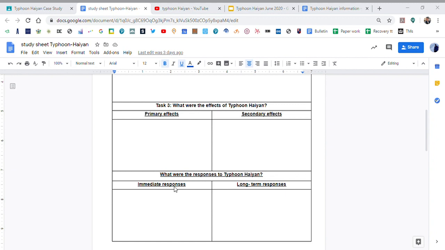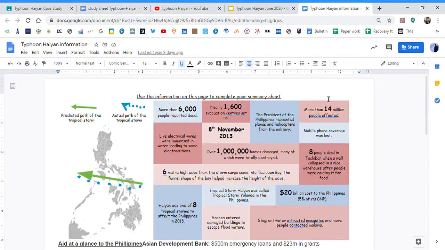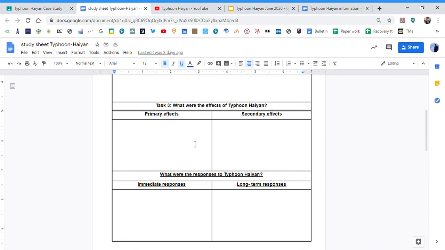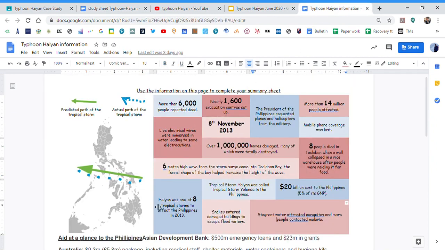So going back to other things I've provided for you, there's an information sheet. I'm not going to read through all this, but essentially there's a wealth of information there in terms of impacts, dates, numbers, costs. Look at that one. Snakes entering damaged buildings to escape floodwaters. That's not something you read every day. So you've got mosquitoes, people contracting malaria. So your task really, when you're looking at your case study sheet, primary and secondary effects, is sorting these impacts into what happened straight away, and maybe even before or just after the typhoon, but also what happened later, what happened weeks and months later.